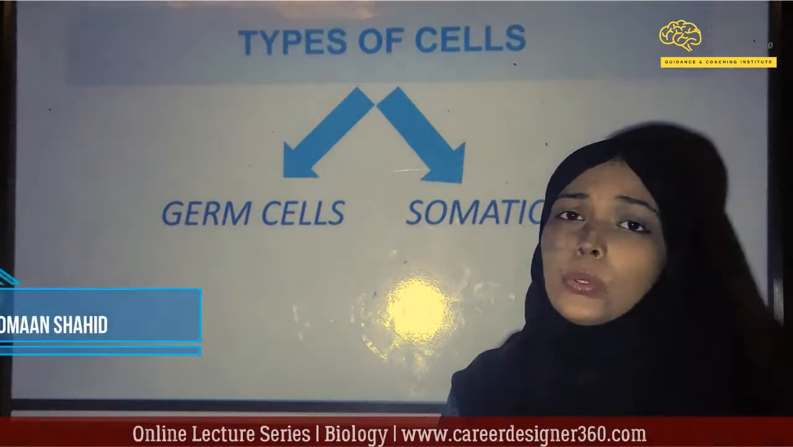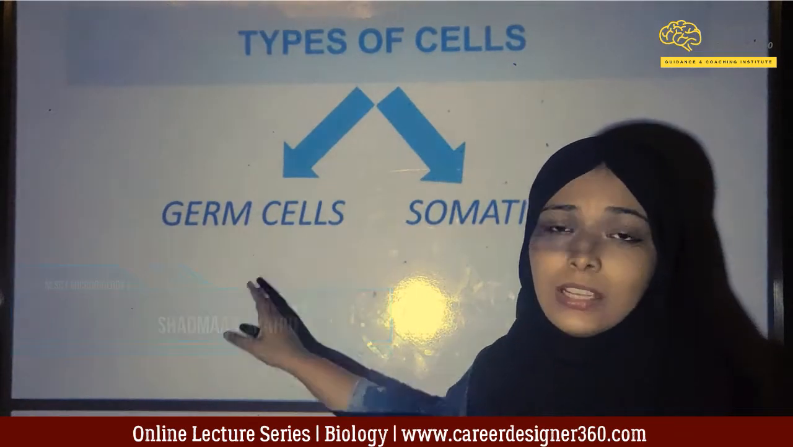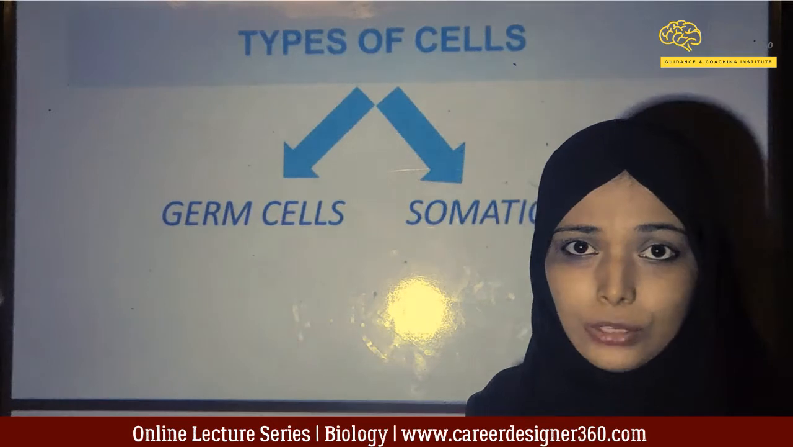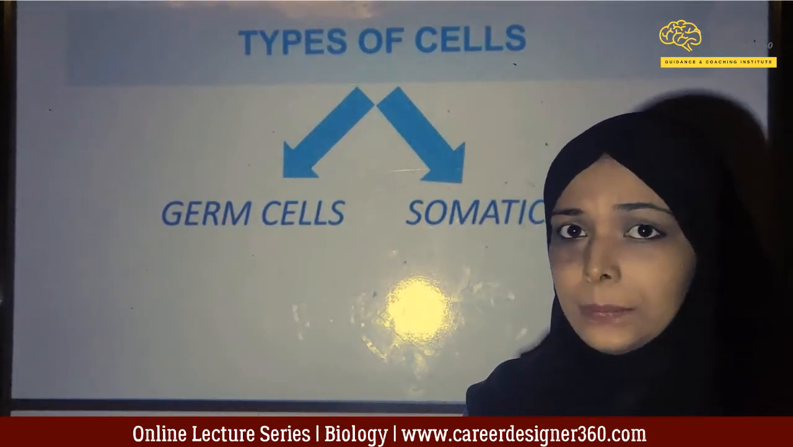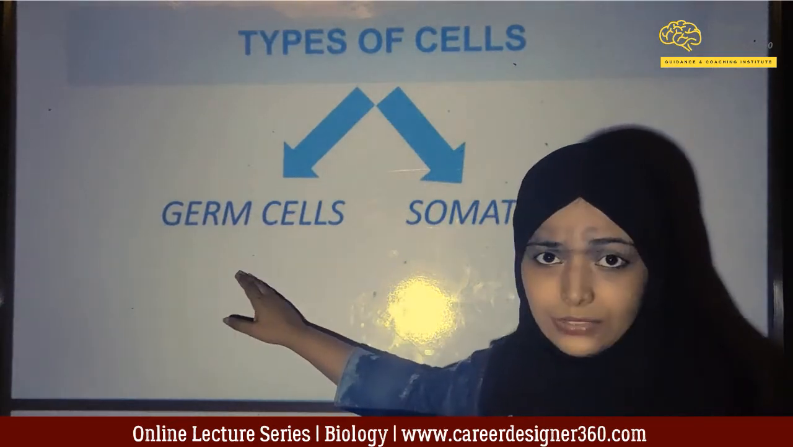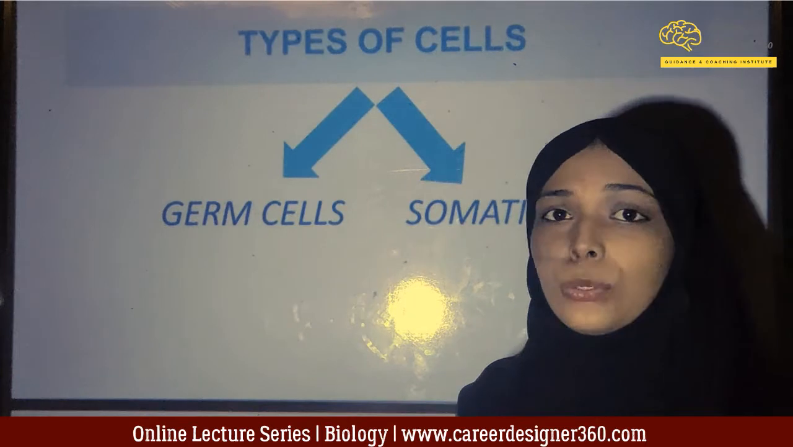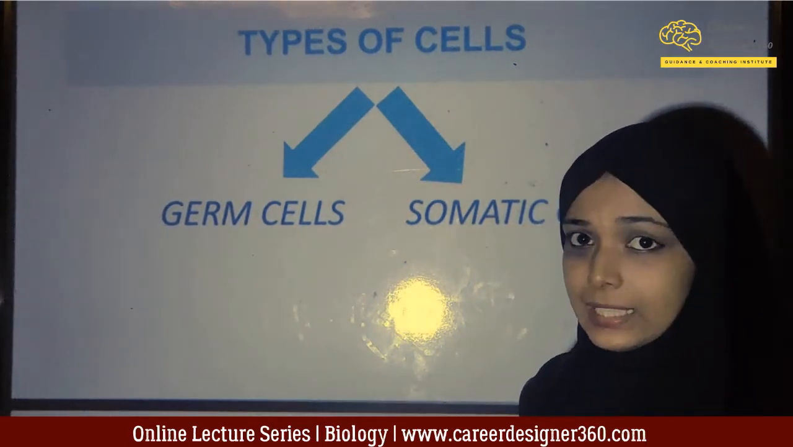In the body there are two types of cells. One is known as the germ cells or the reproductive cells from which a new organism is formed, and germ cells include the sperms and the ova. So these are the reproductive cells which are involved only in the formation of a new organism, and they are known as the reproductive or sex cells.